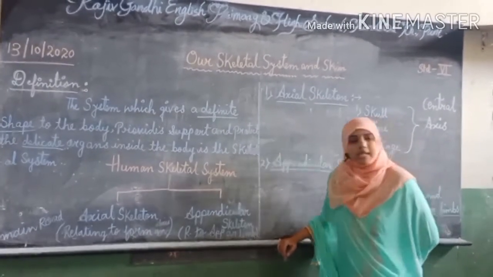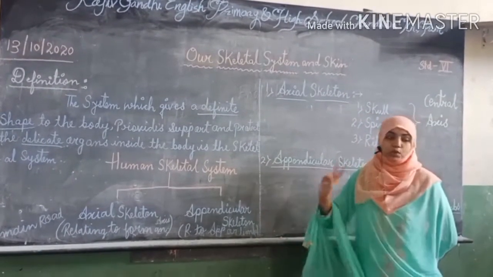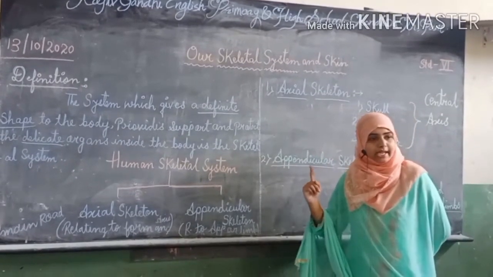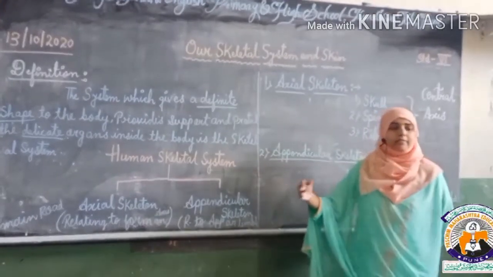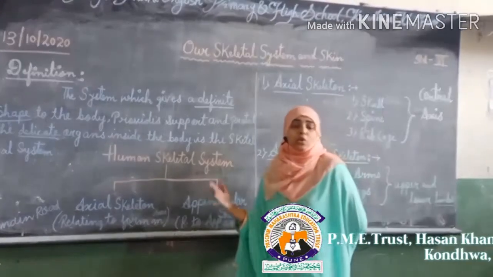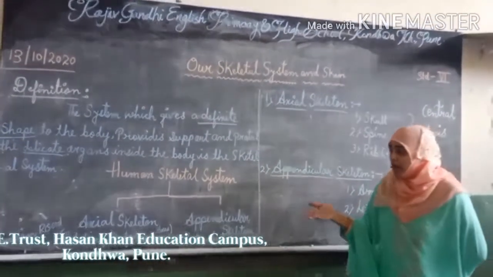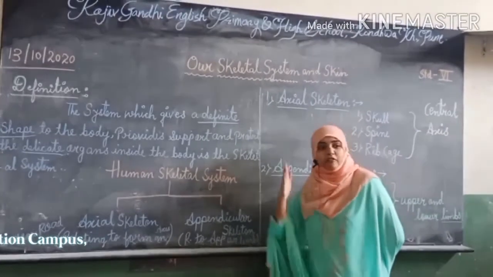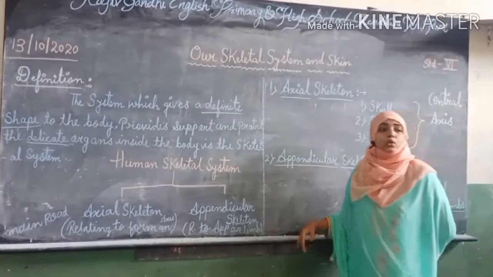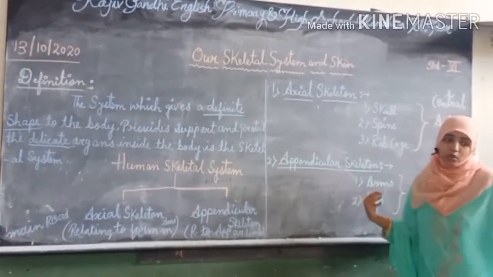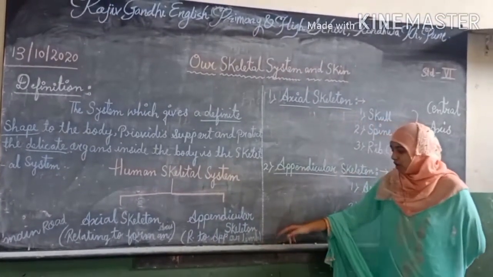Now, have you understood the human skeleton? The human skeleton system is divided into two parts. Number one is the axial skeleton and number two is the appendicular skeleton. The axial skeleton functions and works as a main rod. Where is it present? It is present as the main rod, relating to form an axis. And the second one is the appendicular skeleton, which is relating to the limbs or arms.